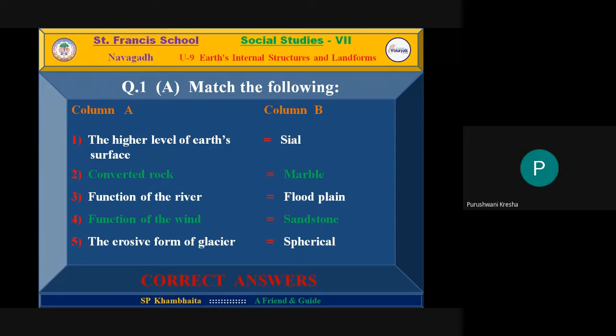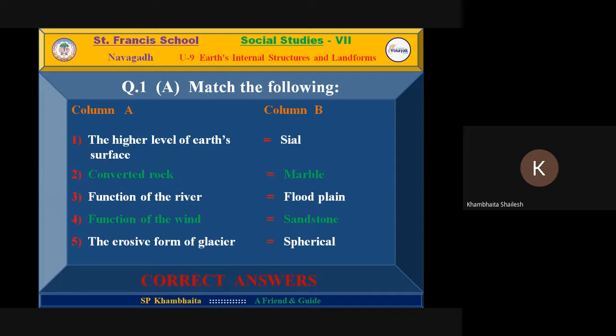What is the meaning of this? Sandstone, loess, both are the same. The heaps of sand in the desert region are loess. Next one, erosive form of glacier. Glacier's erosive form, that is called spherical. I hope every one of you has taken a screenshot.